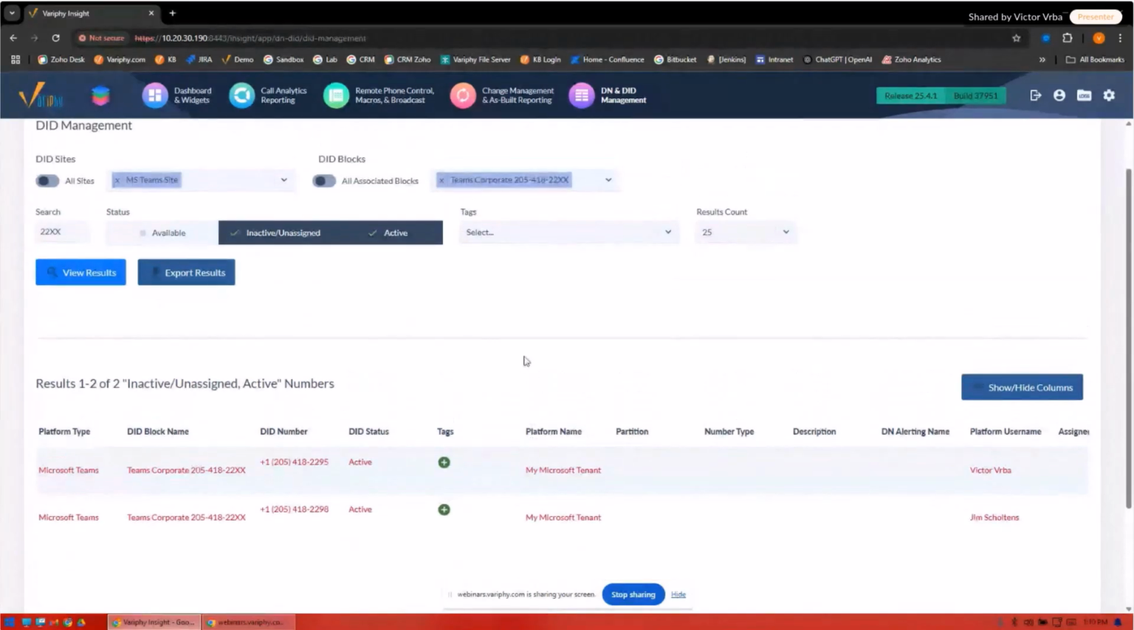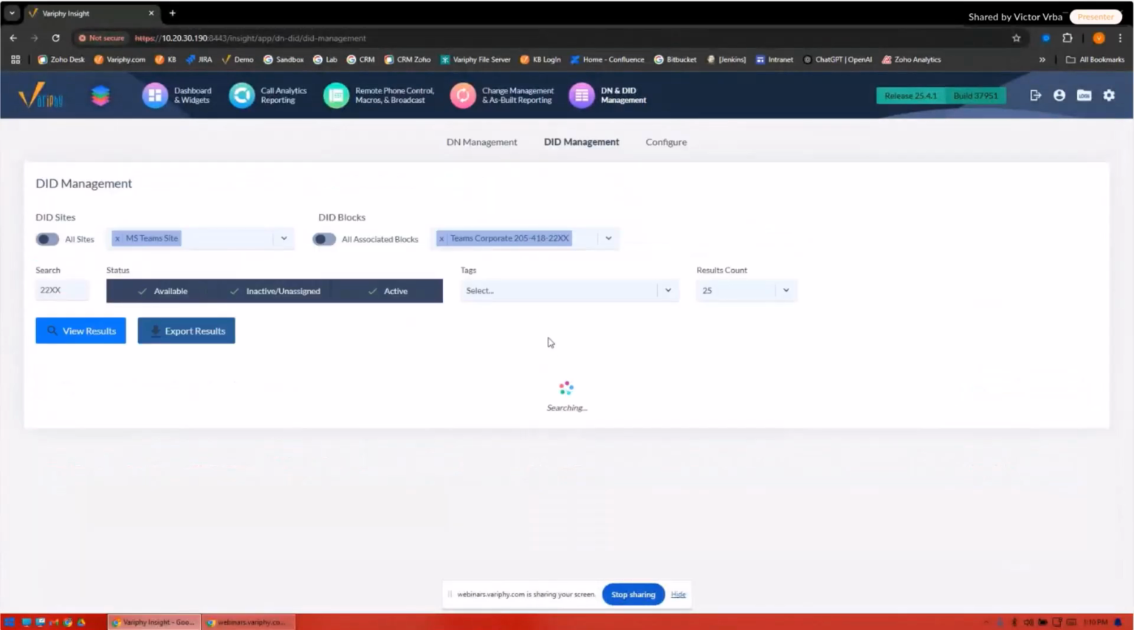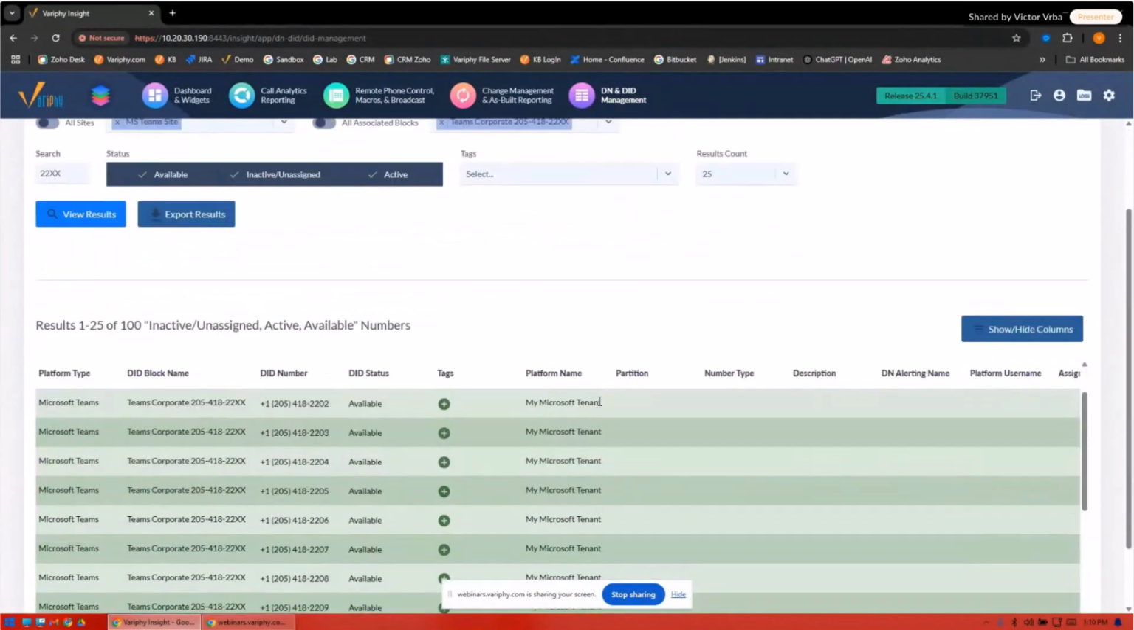Now, great. Again, maybe I want to see what else can be provisioned. We've got a large number here that could still be provisioned. So now I'm looking at everything that is available. Available being, hey, this is what I have. This is what I own from my carrier. This is what I purchased. Now I need to go ahead and start putting these into place in my MS Teams system.